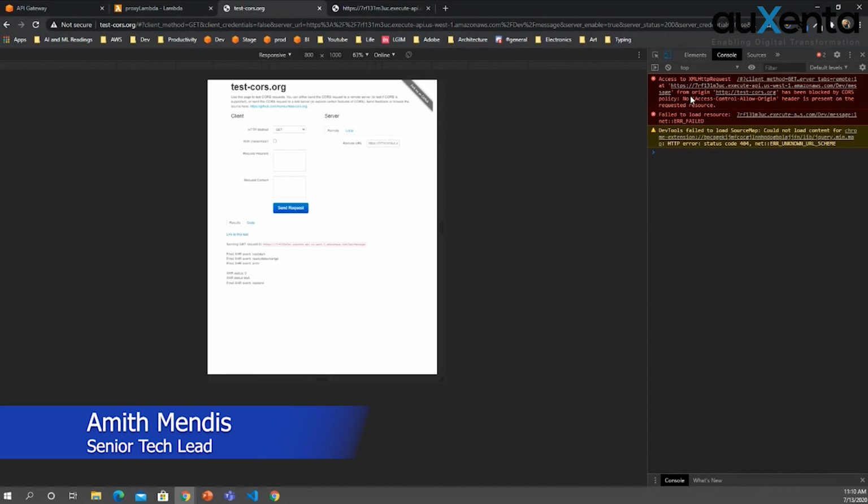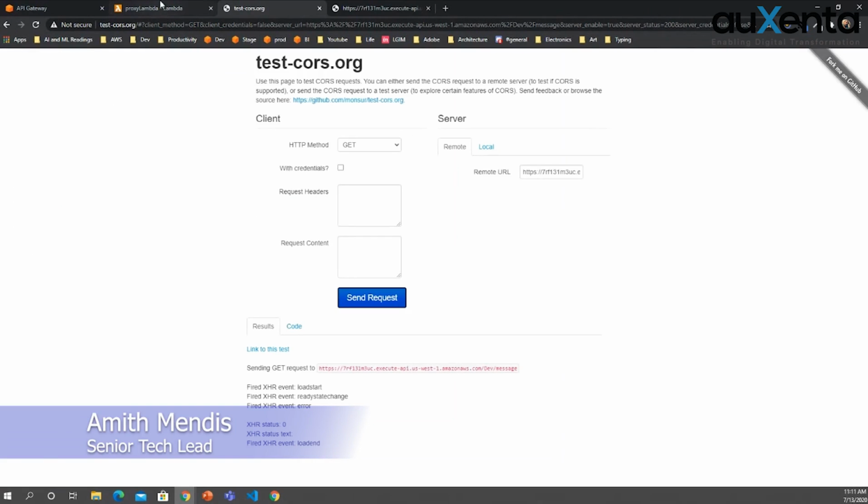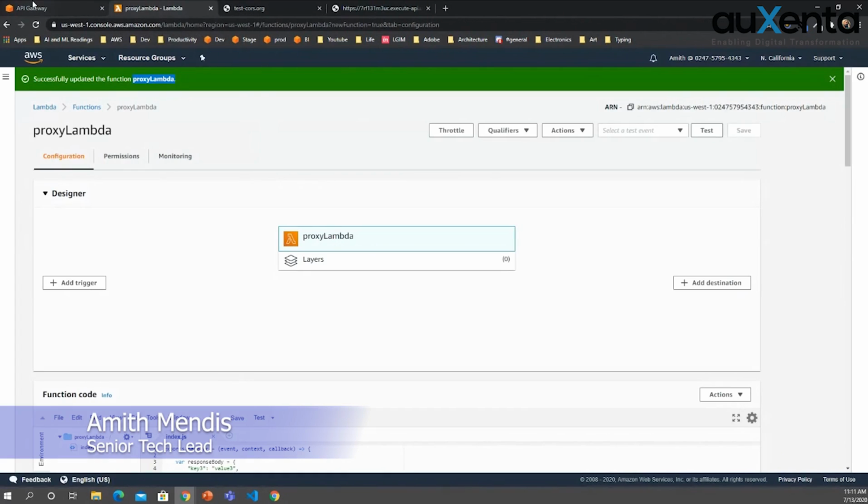Therefore, if we look at this, you can see: access to XMLHttpRequest from this origin has been blocked by CORS policy. No Access-Control-Allow-Origin header is present on the requested resource. That means this is not allowed. That is, another domain will not be able to access our API Gateway API. Therefore, we will have to allow it.